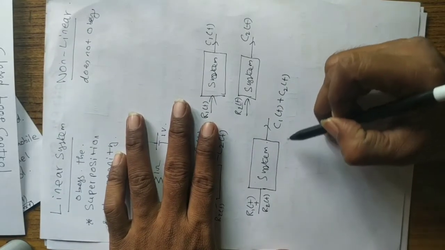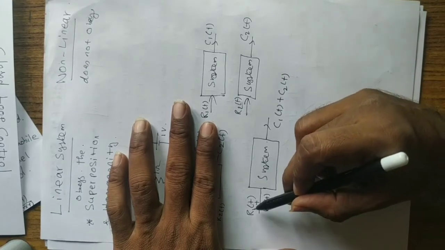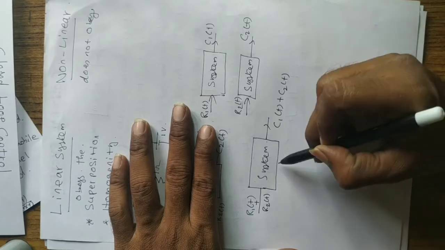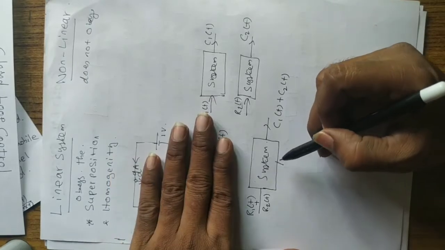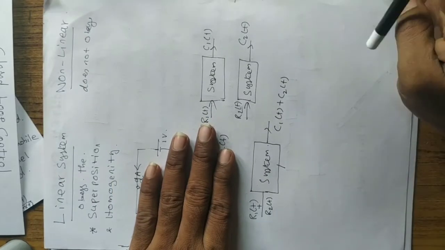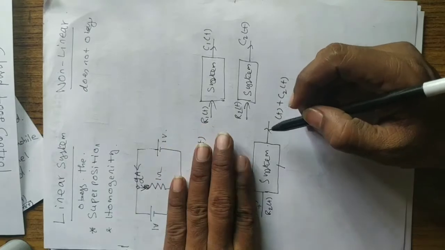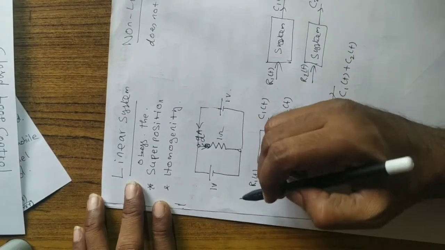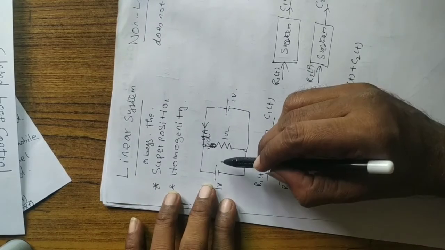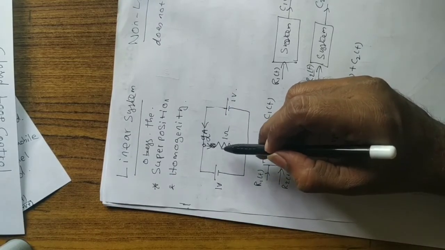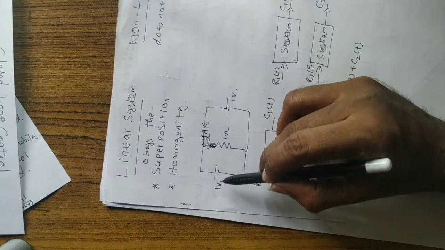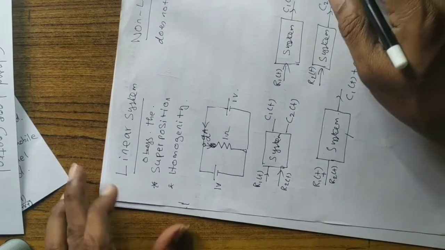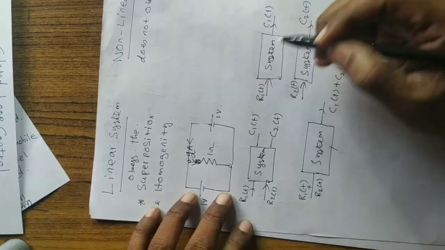Suppose the output is like this. When you apply R1 of t plus R2 of t to the system, and the output is C1 of t plus C2 of t, then you can say that this system obeys the superposition principle. Okay. So the example is here in the electrical system. When you connect a 1 volt source, the current flow is 1 ampere, another 1 volt also gives 1 ampere. When you connect both voltage sources, the current will be 2 ampere. So this is called the superposition principle.